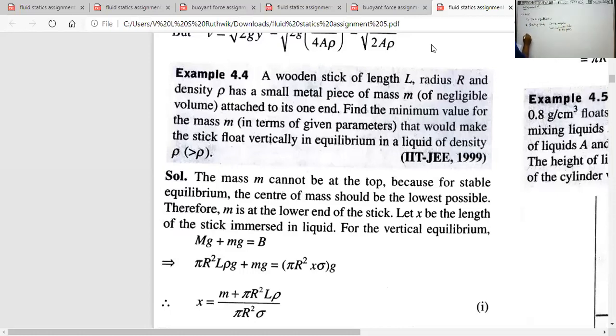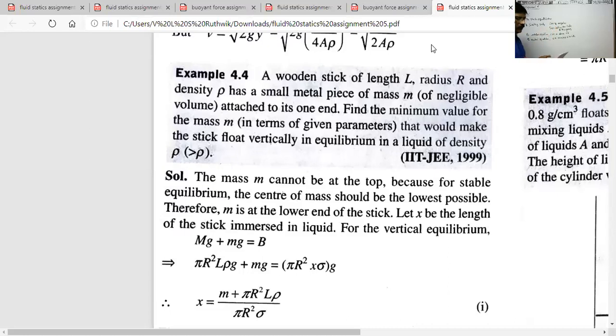For unstable equilibrium, the center of mass is above the center of buoyancy. For neutral equilibrium, the center of mass coincides with the center of buoyancy. Already I said these points.